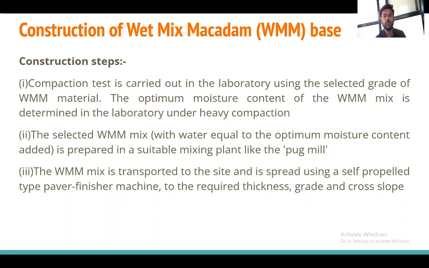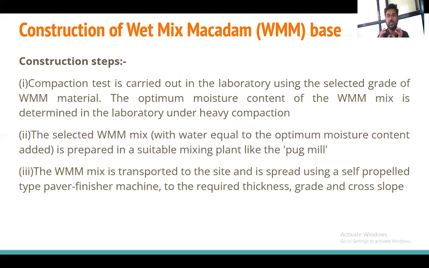The selected WMM material with water equal to the optimum moisture content is prepared in a suitable mixing plant like a pug mill. We have to select the material which has the proper optimum moisture content and the required dry density. Now we have to collect that material and mix it with the help of the pug mill.